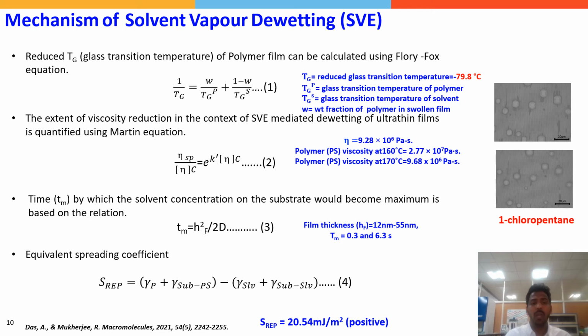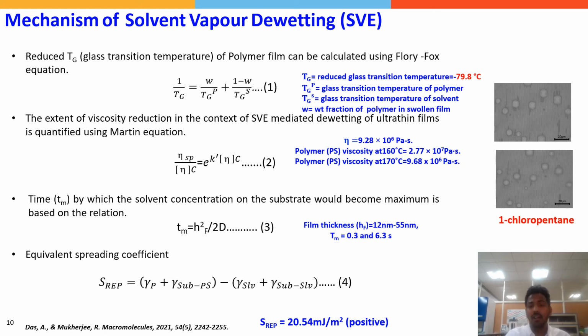Then they explored other possibilities to find the reason for the fast dynamics in solvent vapor exposure, and they observed that the time required for the solvent concentration to become maximum on the substrate is very short.